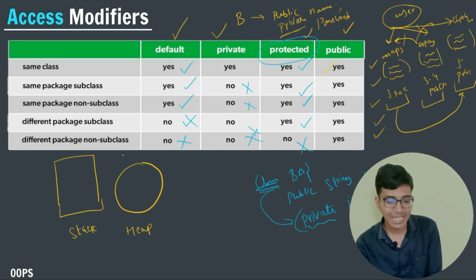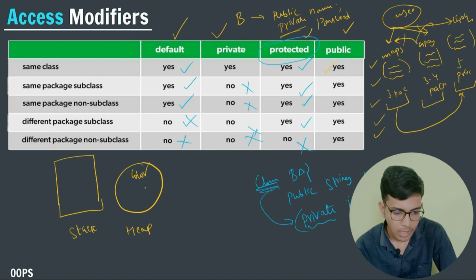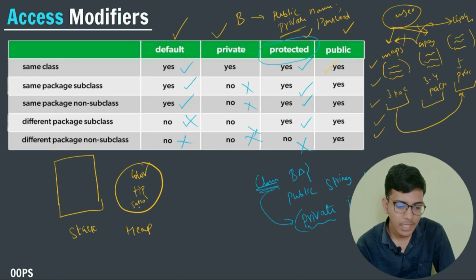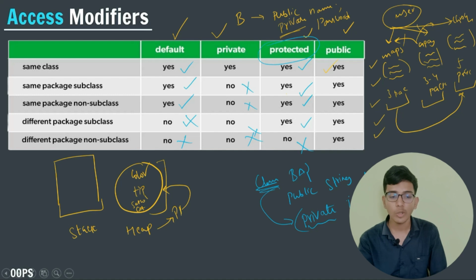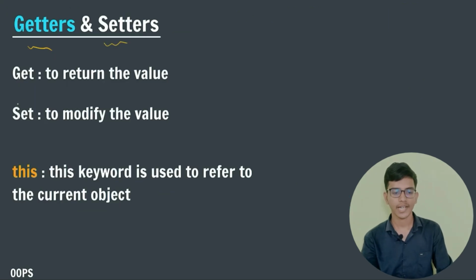So in the pen class, we have created color and tip, right? Set color, set tip. All these things we create in the heap: we create a pen object, and those things are stored in the form of heaps. So objects are stored in the form of heaps in Java. Now let us talk about getters and setters.